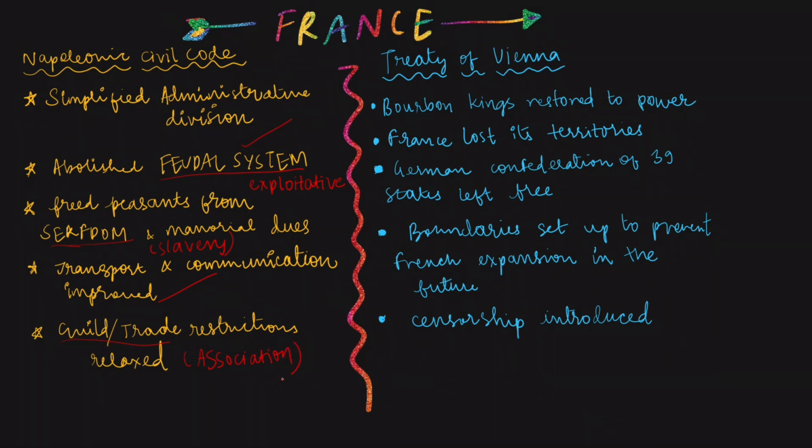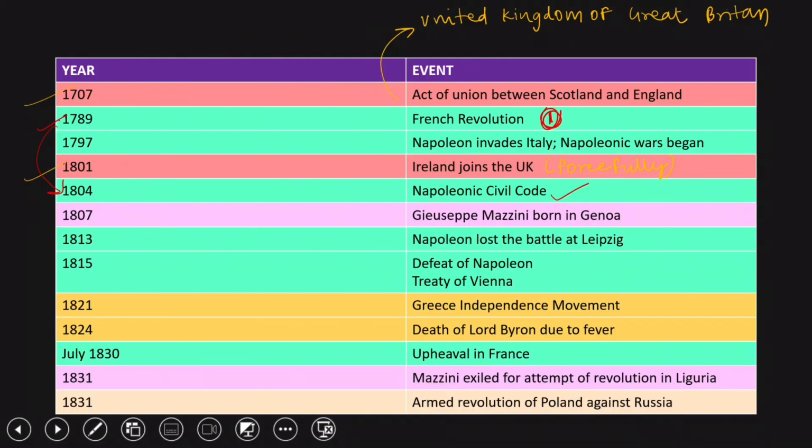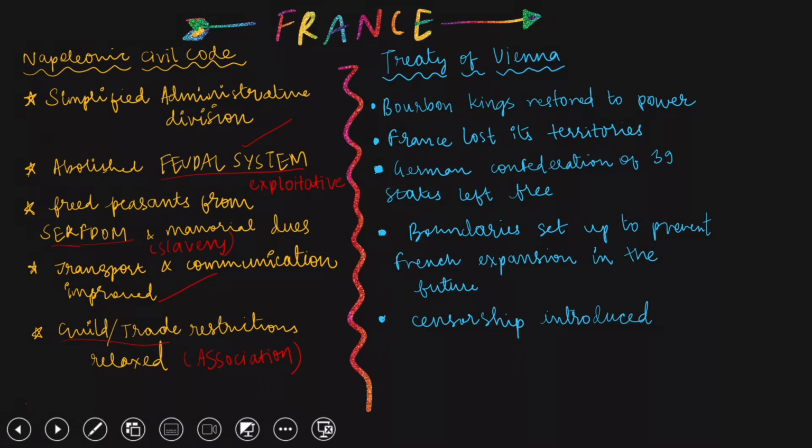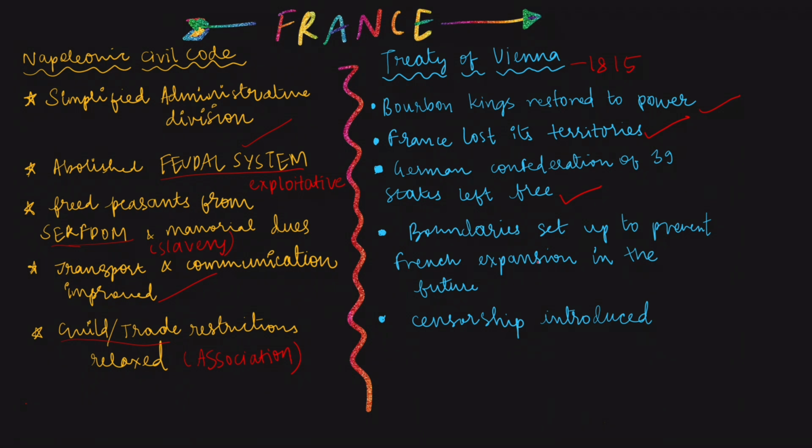Guild is basically an association of artisans and merchants. Napoleon lost the battle at Leipzig in 1813. Defeat of Napoleon in 1815 by the BARP nations caused Europeans to revert back to conservatism. BARP is basically Britain, Austria, Russia, and Prussia, who collectively defeated Napoleon, and they met at the Vienna Congress hosted by the Austrian Chancellor Duke Metternich. All this gang came up with a treaty, like always, the Treaty of Vienna, because it was hosted in Vienna, and it caused the Bourbon kings to be restored to power, France to lose all of its territories, and the German Confederation of 39 states was left free. Boundaries were set up to prevent further expansion by the French.